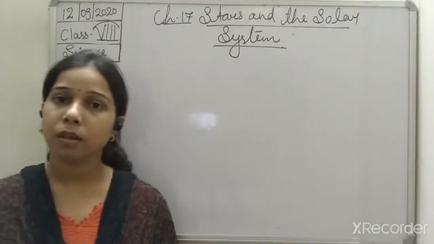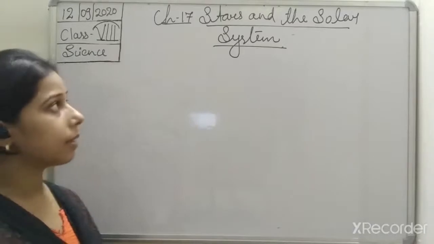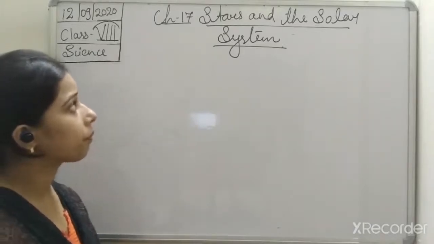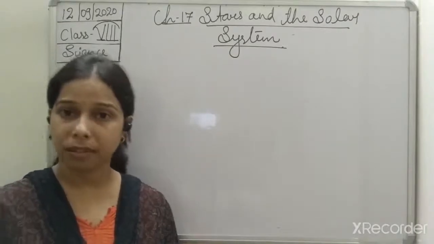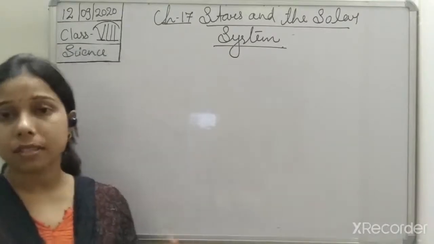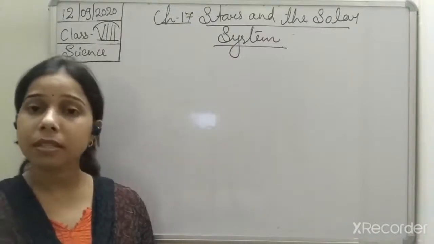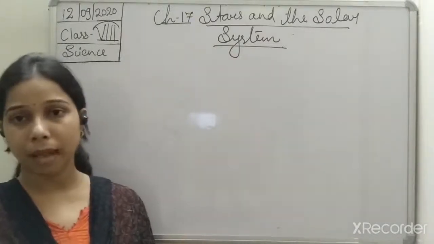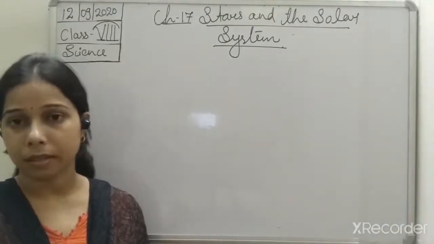Hello students. So yesterday we started with the chapter, The Stars and the Solar System. In this chapter, students, we discuss what a star is and what the solar system is. The solar system includes all the different planets as well as the Sun, which revolve around the Sun.